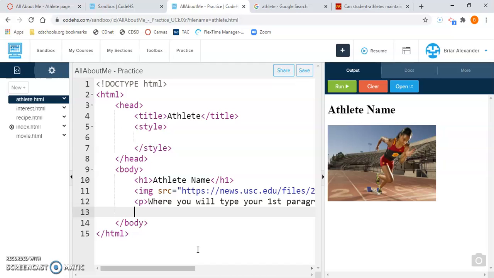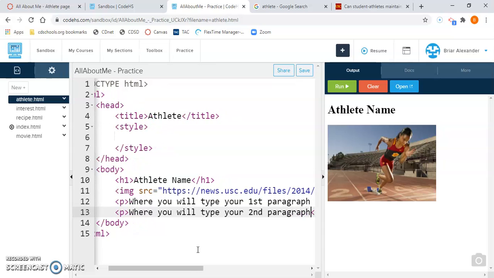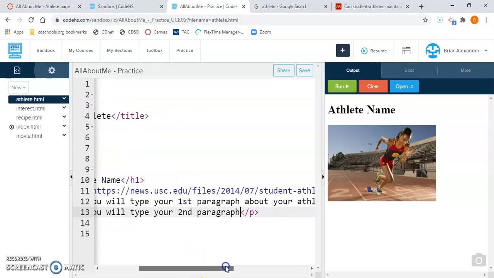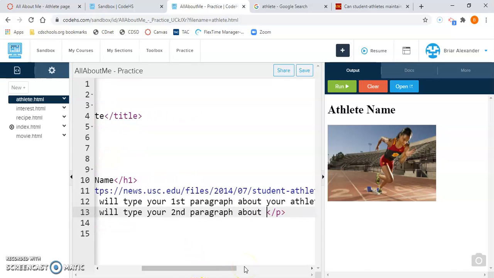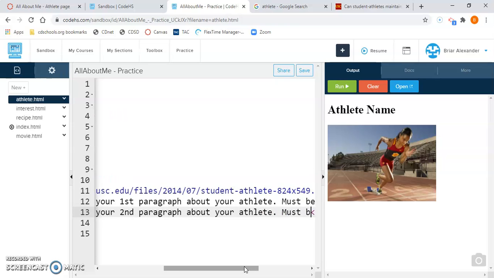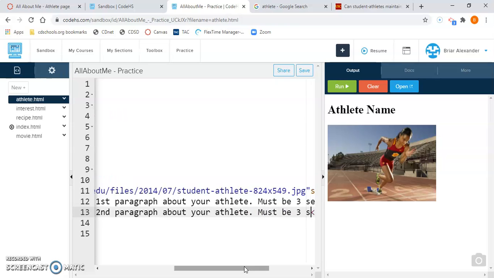Then you would come down after you have your 3 sentences. You would do another set of P tags, and this is where you will type your second paragraph. Maybe you want to talk about their professional career, okay? Or maybe you want to talk about something else. It's totally up to you. Once again, it has to be 3 sentences long.